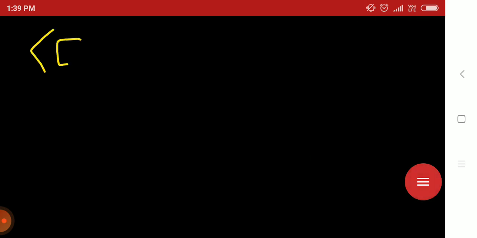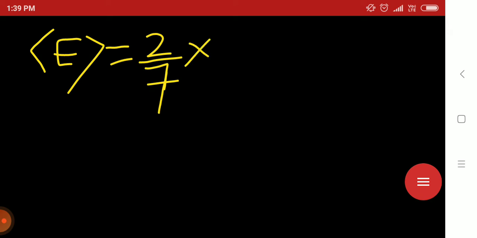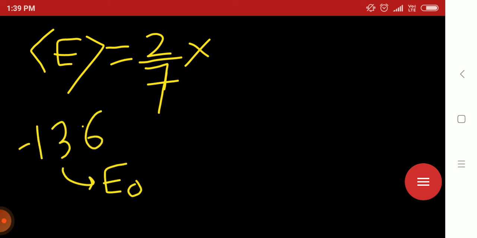Now E corresponding to psi 100. 2 by 7 was the probability, and the energy is minus 13.6 by 1 square, that is minus 13.6. So we name it as E0. We consider it as E0. So 2 by 7 into E0